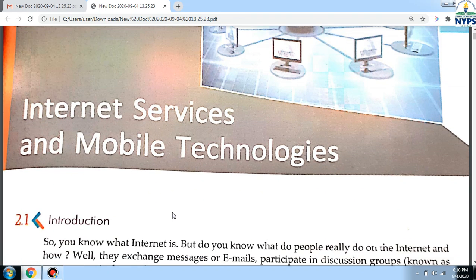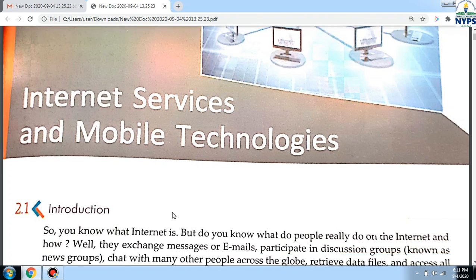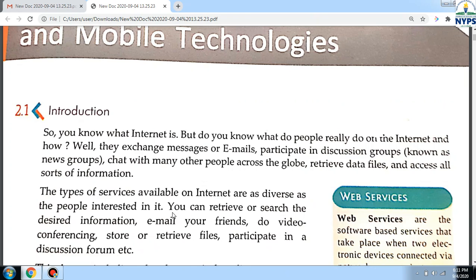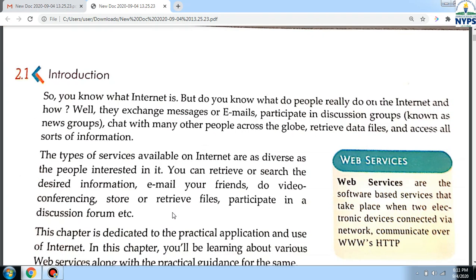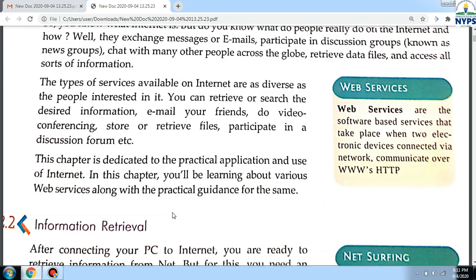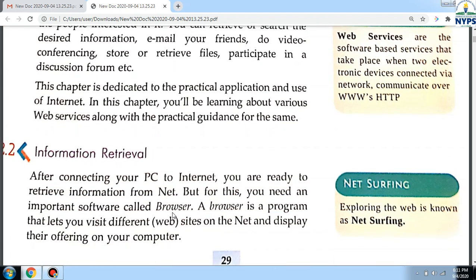Today we'll start our chapter 2, Internet Services and Mobile Technologies. We have read in the first chapter about the Internet. Internet is a network of networks. Now in this chapter we'll read what services we are getting from the Internet. The very first one is information retrieval.